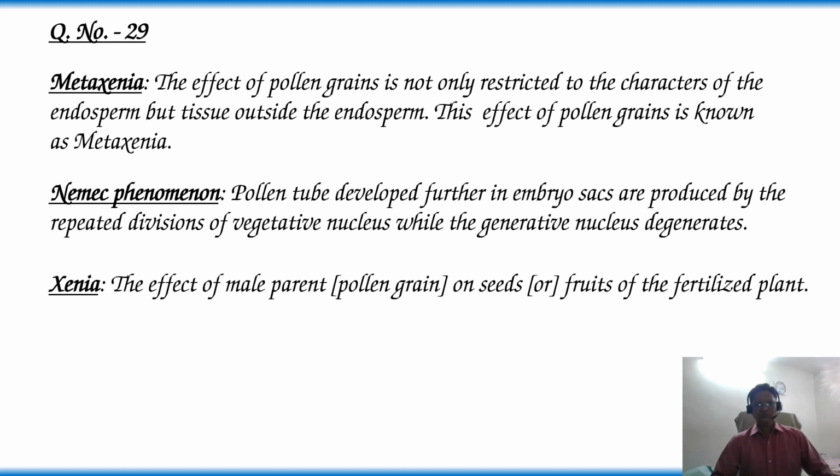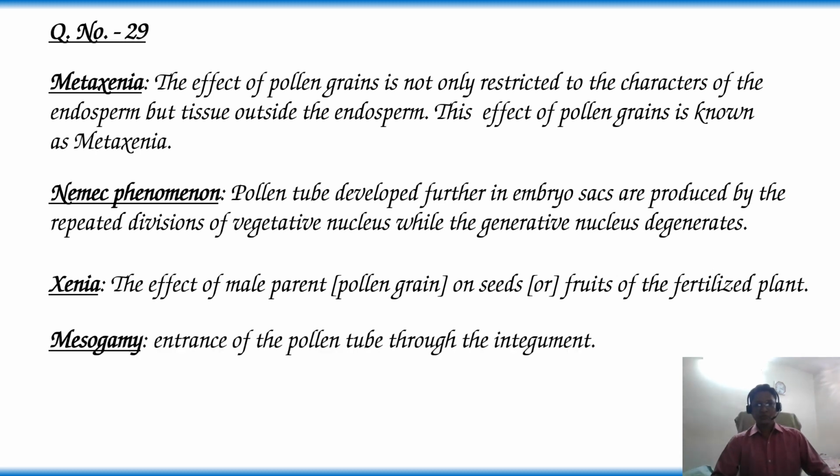Xenia. It is opposite to metaxenia. The effect of the male parent, that is pollen grain, on seeds or fruits of the fertilized plant is called xenia. Mesogamy. Entrance of the pollen tube through the integument is called mesogamy.